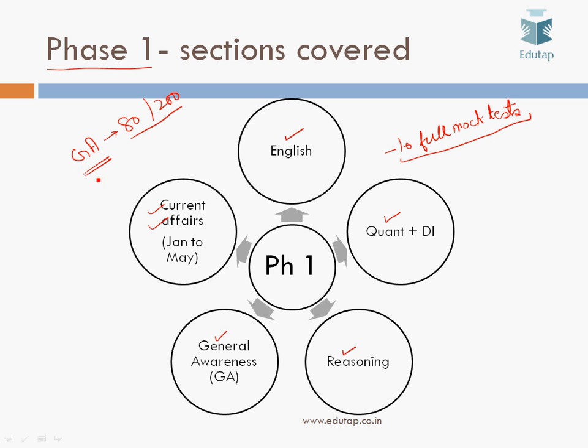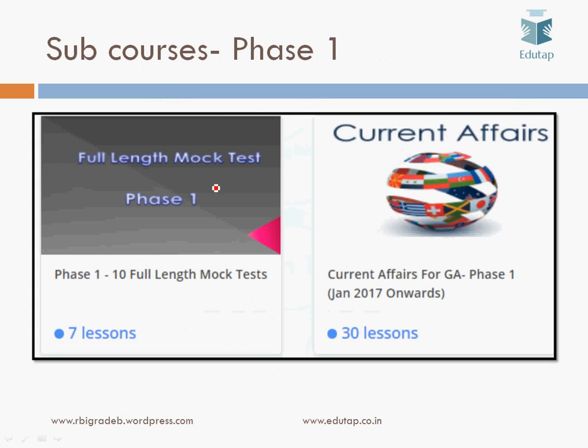What you have to cover in GA is the current affairs, the banking current affairs, economic current affairs, international institutions, all these things, RBI news. So we have framed MCQs on all these topics, specifically important for the general awareness part, and we'll also be giving you these MCQs as part of this MCQ course. We have covered the important international and national events and banking news from January 2017. So these are the sections that will be covered through this MCQ course.